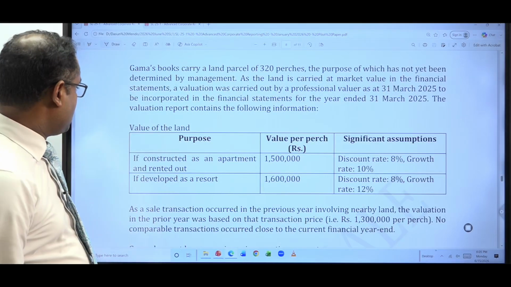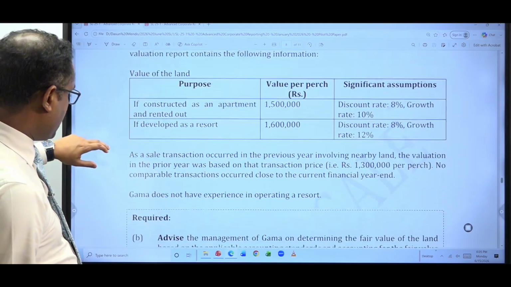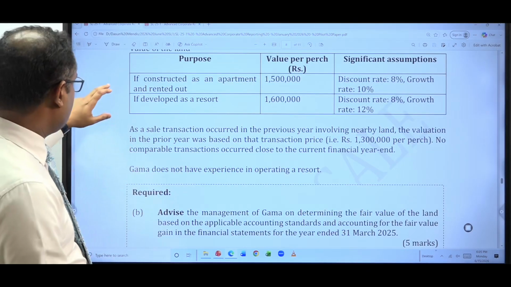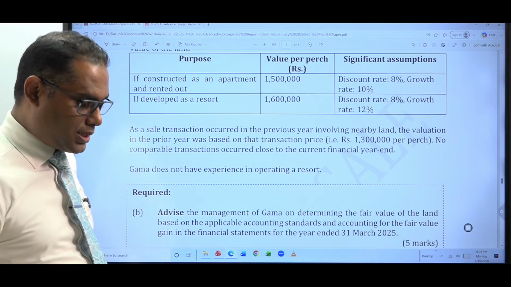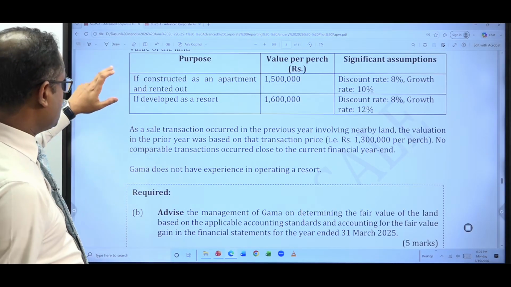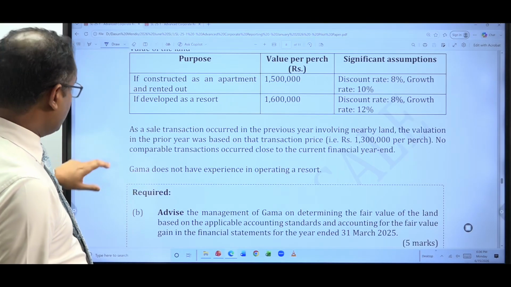Let's start part B of question number 3 of the pilot paper for June 2026 examination, right? This particular pilot paper was issued by CS Sri Lanka in January 2026, targeting the June 2026 examination. So as usual, let's look at the requirement of the question.